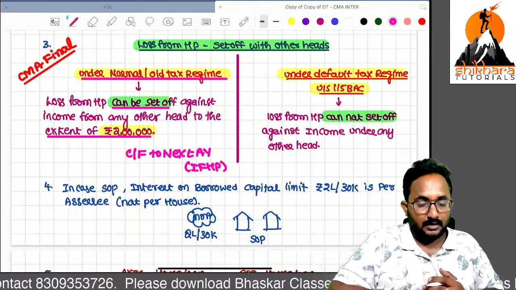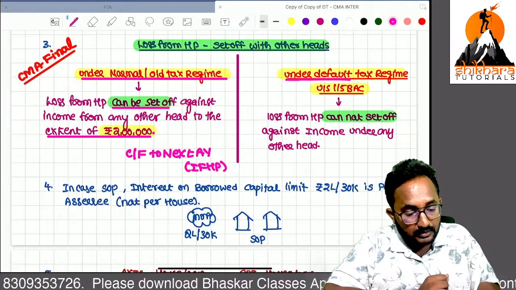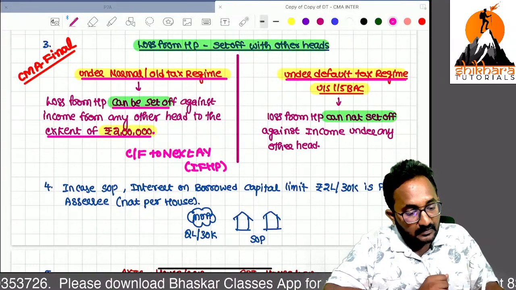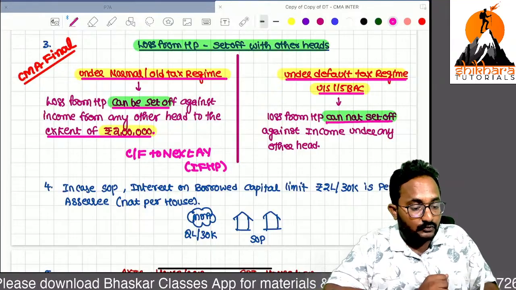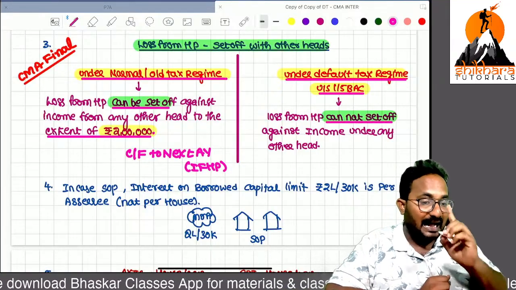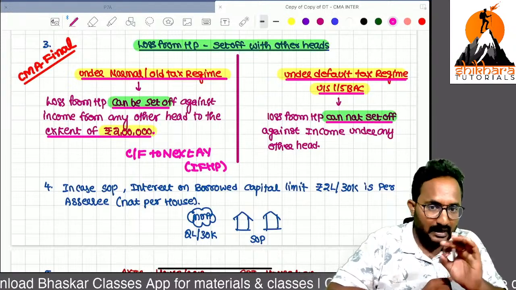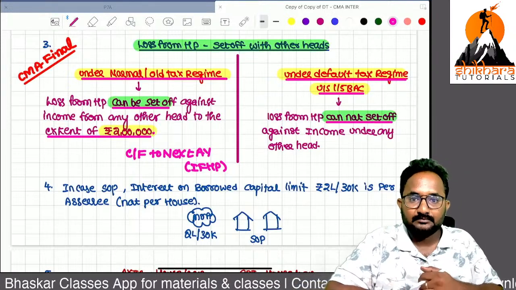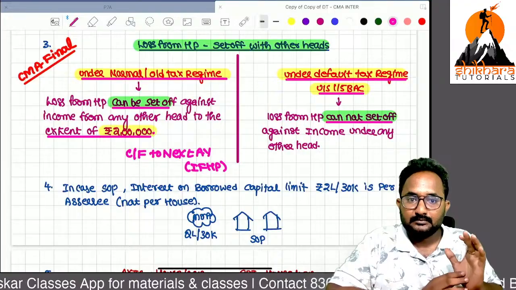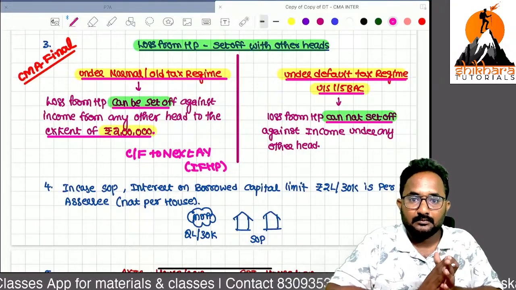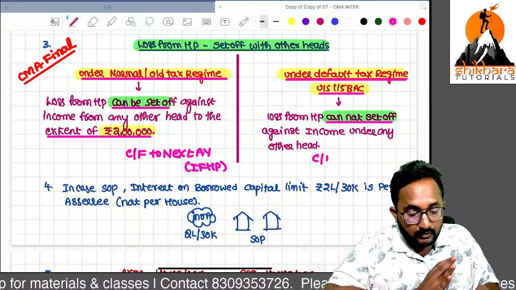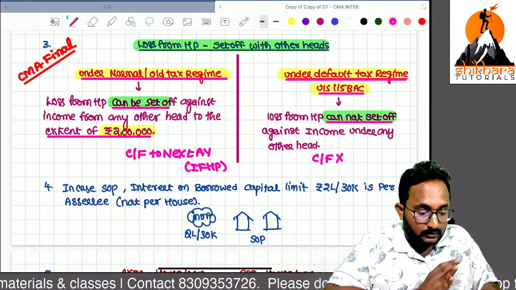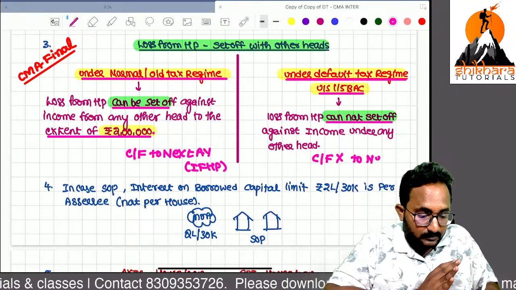Now, if you are following the default tax regime under section 115BAC, you can't set off the house property loss with the other head. Even 2 lakhs also you can't set off. Are you clear? And you can't carry forward this house property loss also to the next year.